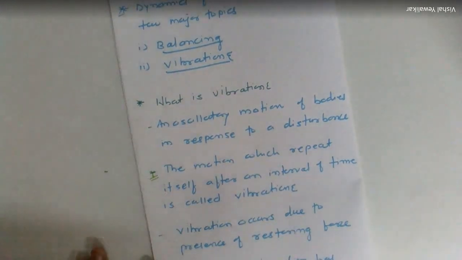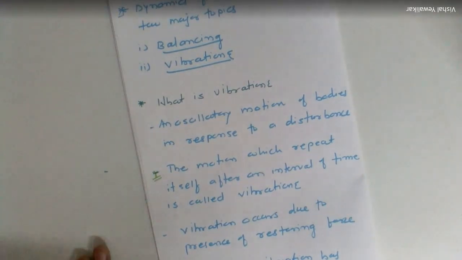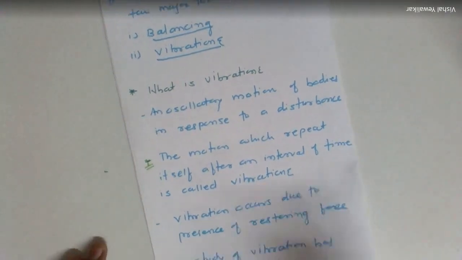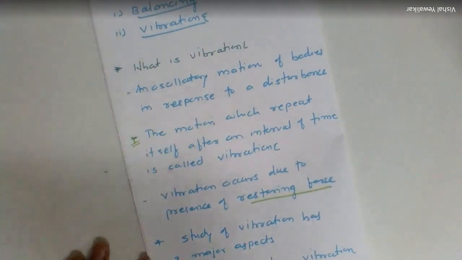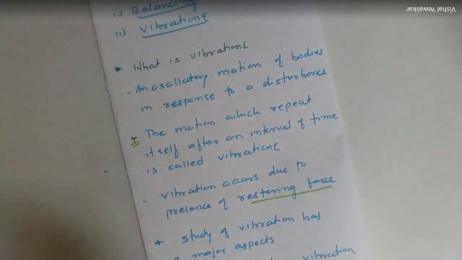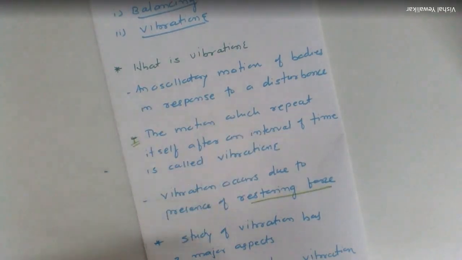Basically, vibration problems occur where there are rotating or moving parts in machinery particularly. And the basic cause of vibration is the presence of restoring force in the system. This is the most important concept: the presence of restoring force is the main cause of generation of vibration in the system. Apart from the machine itself, the surrounding structure is also subjected to vibration. The study of vibration is necessary to understand its effects on mechanical systems.